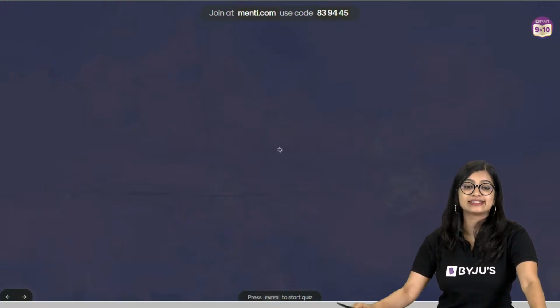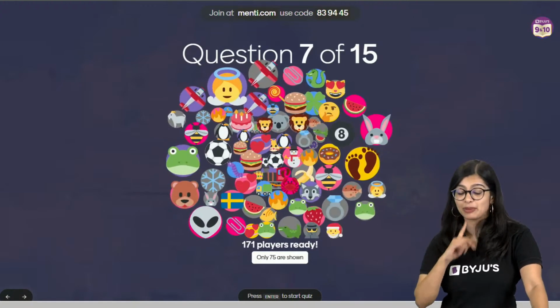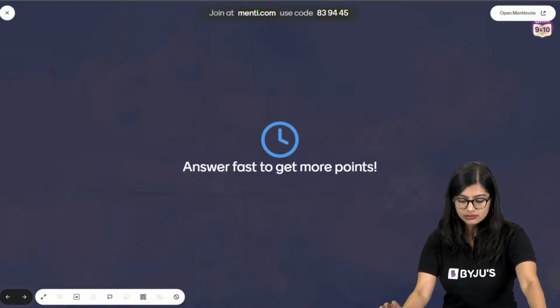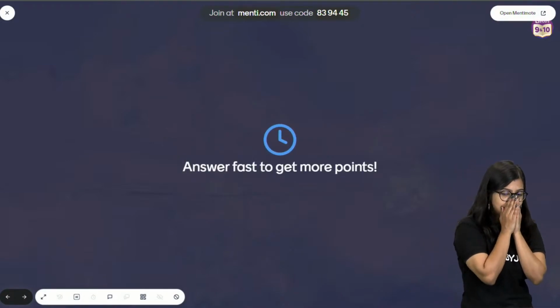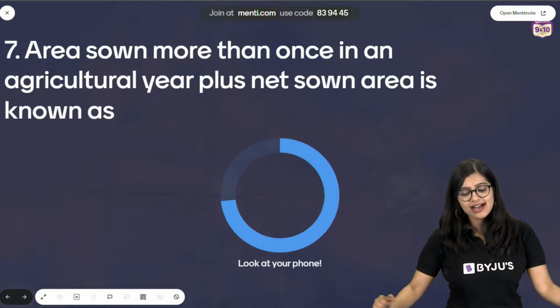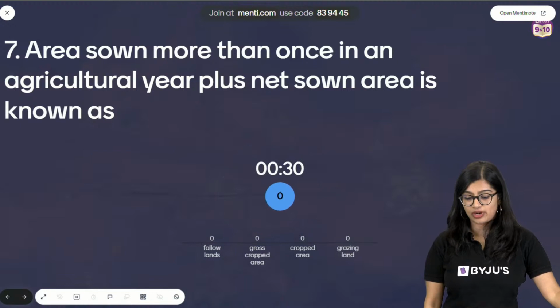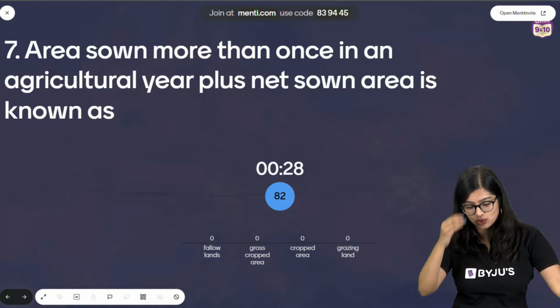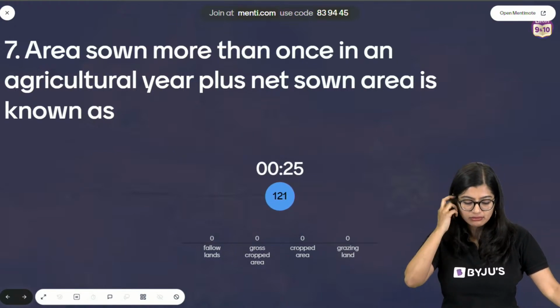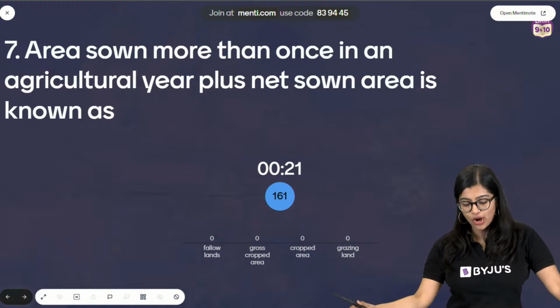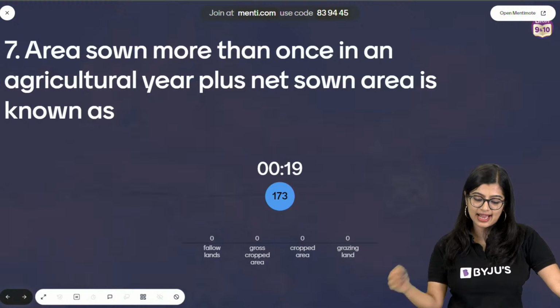Let's move on to the 7th question, right? To many people who have a doubt, this will be able to clarify it. Area sown more than once in an agricultural year plus net sown area is called what? Fallow land, gross cropped area or cropped area, grazing land.